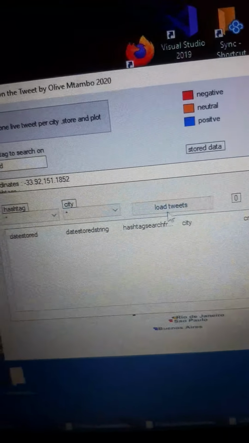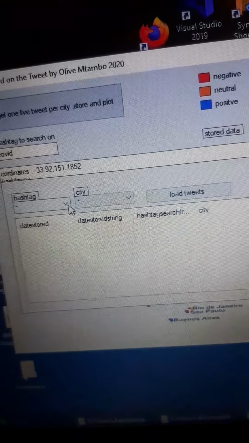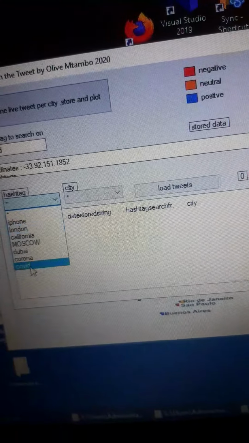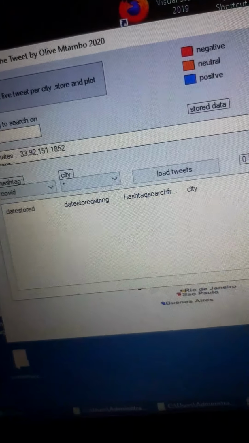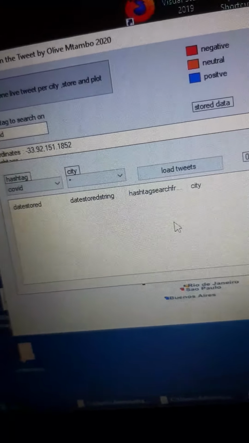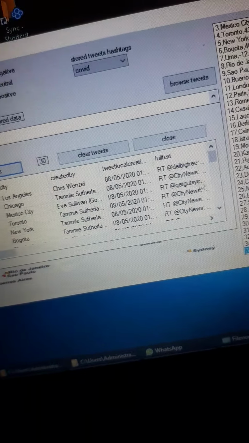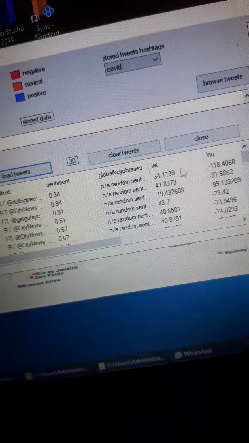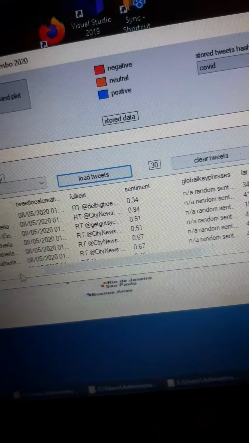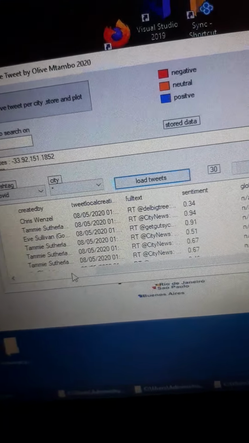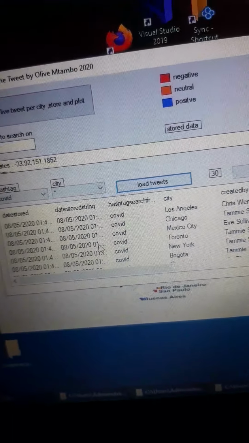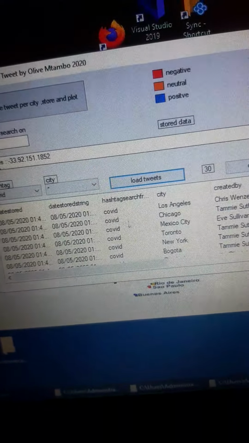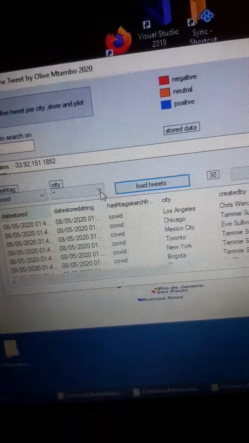If you want to browse the tweets, you can look there, and it's going to put in COVID worldwide for all the cities, and then I'm going to load the tweets for that COVID, which we've actually just run now. So that's the full text, and you could have a look at all of that, what it's saying there, longitude and latitude, and that's the actual text. So you can do some research like that. You've got the date of the tweets, so you could start looking at COVID at different times.